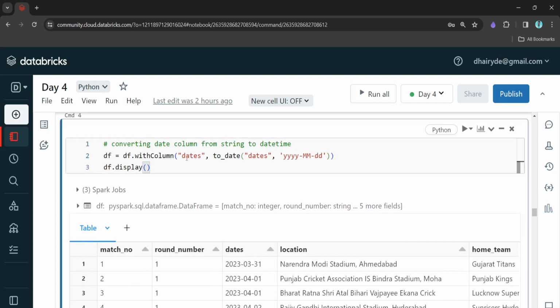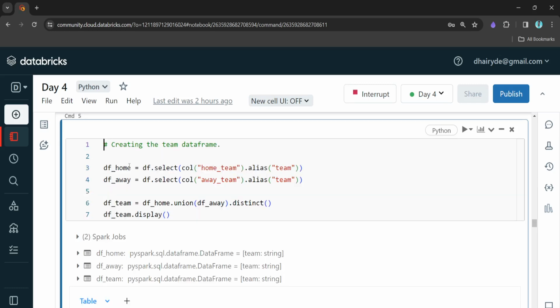So these are the things which we will be using. Here we are converting the date column from the string to the date data type, with the format being year, month, and day. This is how we are following. So let me run this also.